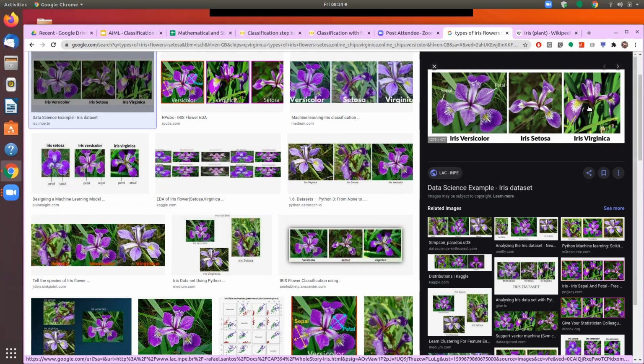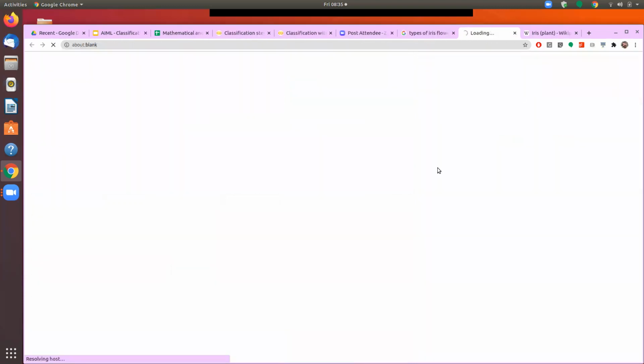Now, the system should be able to classify based on the data that we give. The system should be able to classify whether the given flower is versicolor or setosa or virginica. That is what your exercise or assignment would be, where you have to write a classifier which will tell that a given iris flower is versicolor, setosa, or virginica. And what data will you have? This time you will not have the image data. This time you have the data about the length and width of the sepal and petal.